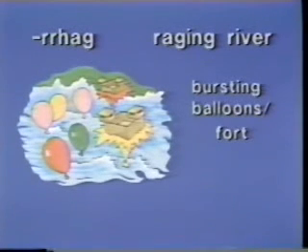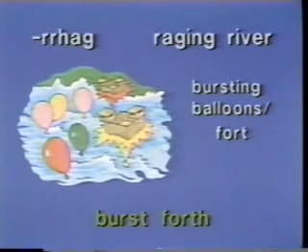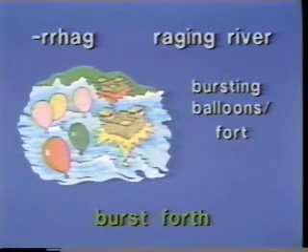Rage, raging river, bursting balloons, fort, burst forth. Twice together.